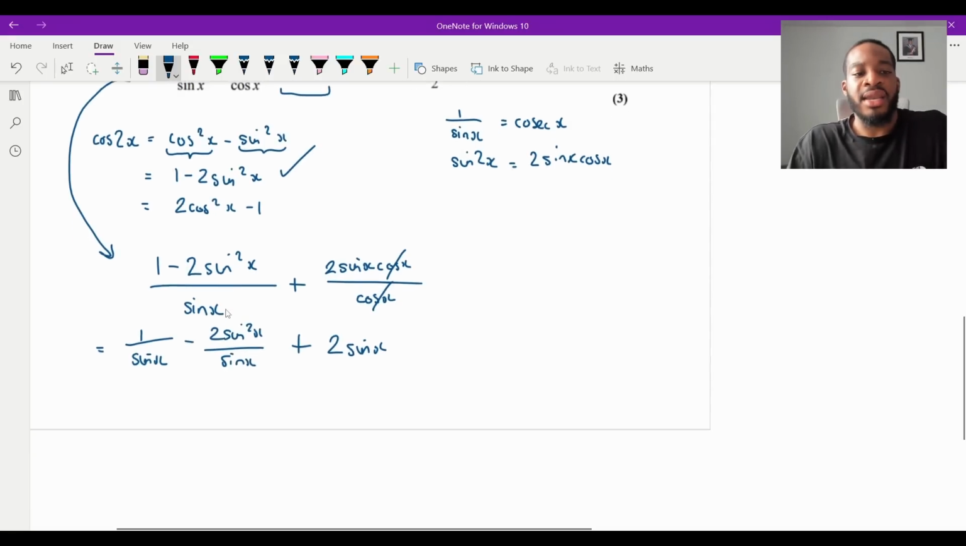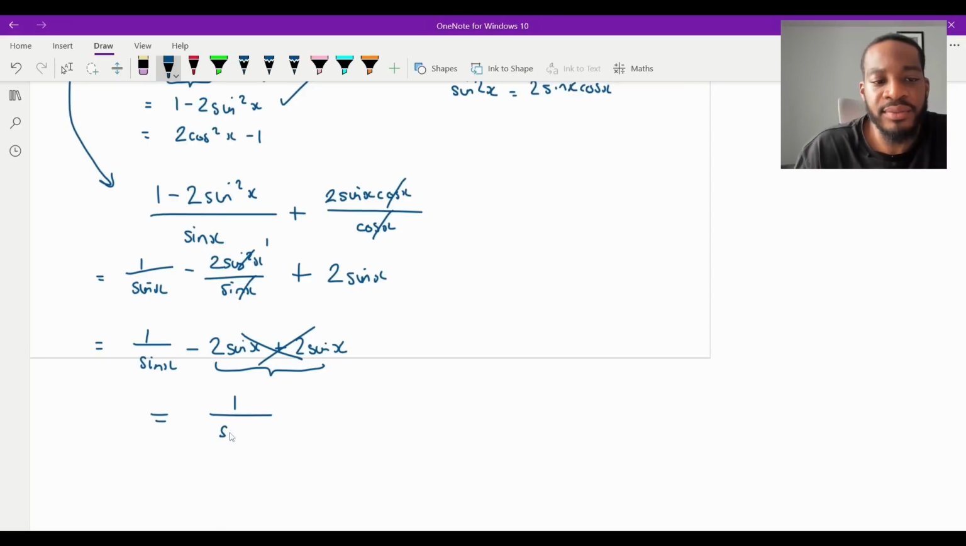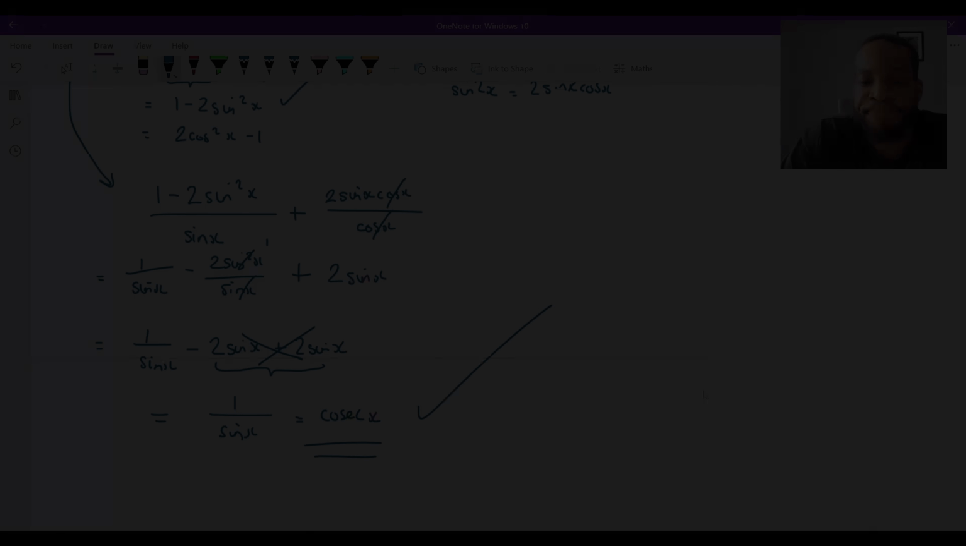Like that. And now we can see that this is just 1 over sine x. One of the sine x will cancel with that one, so I'll just be left with minus 2 sine x here. And we still got that plus 2 sine x there, don't we? Which we can see quite clearly cancels. That's going to be 0. It's just left with 1 over sine x, which is cosec x as required. And that's it. That's question part A finished.